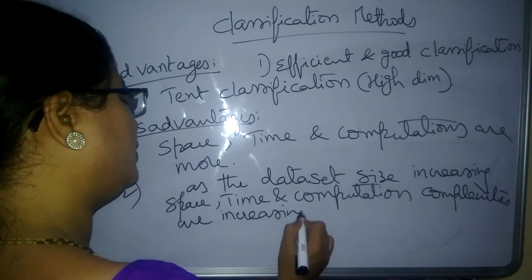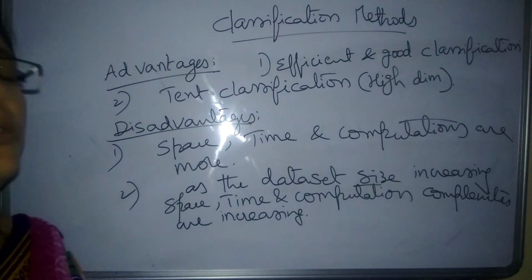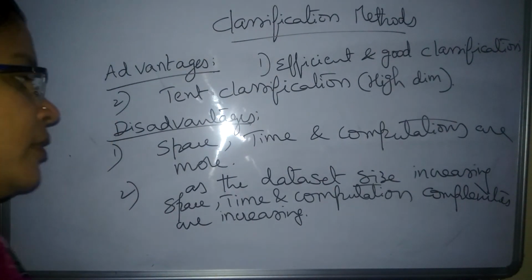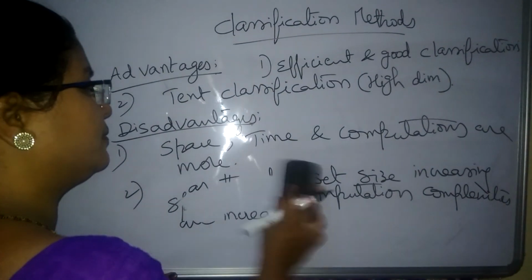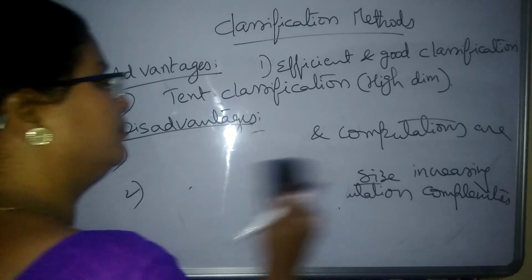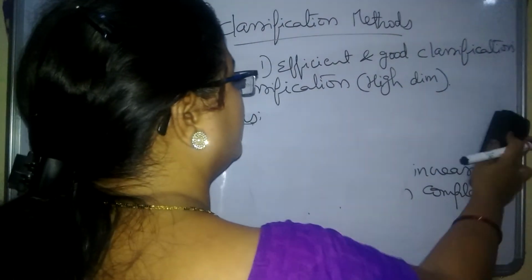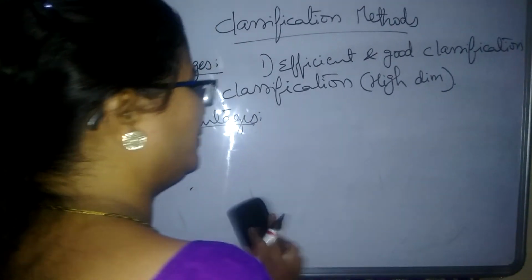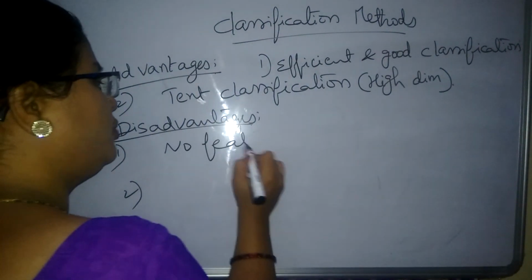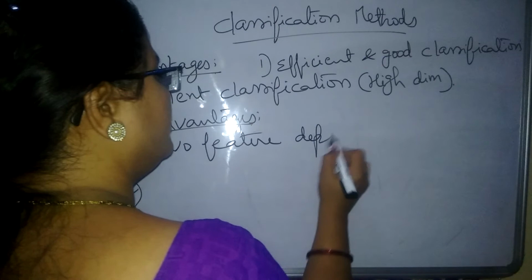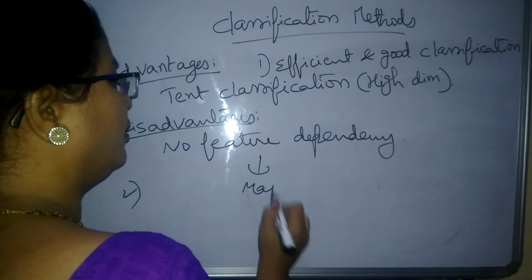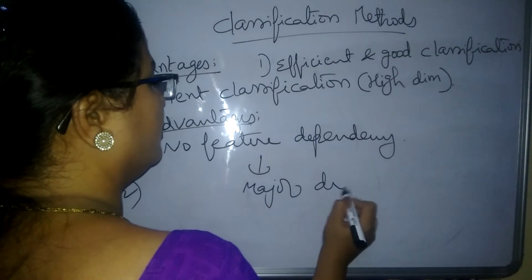This is one of the disadvantages of this particular Naive-Bayes theorem. And one more disadvantage we need to see is that the features we have discussed in the Naive-Bayes theorem are treated as independent; there is no dependency of the features with each other. That is one of the disadvantages. So no feature dependency. It's a major drawback of this Naive-Bayes.